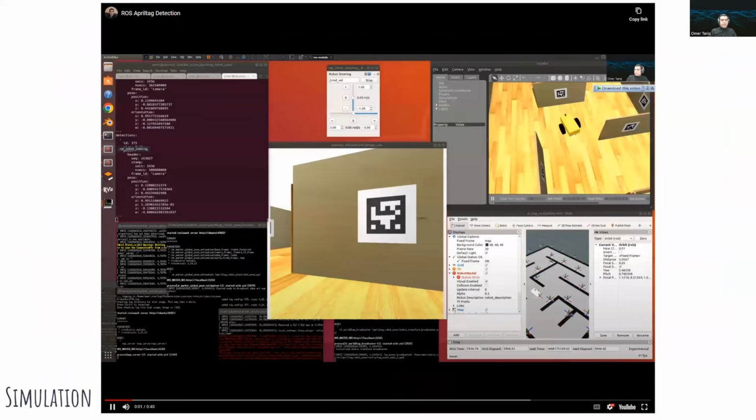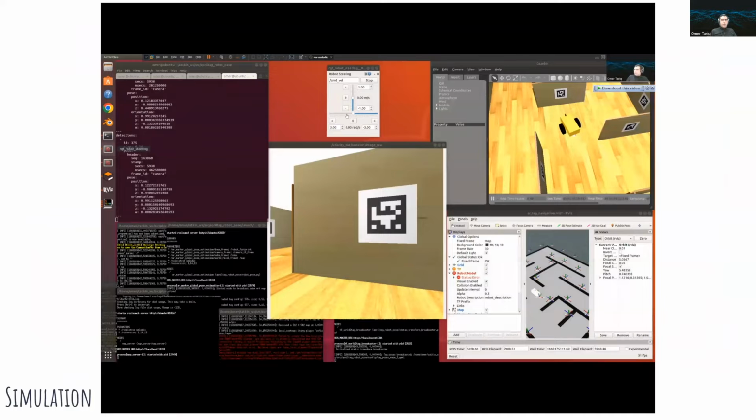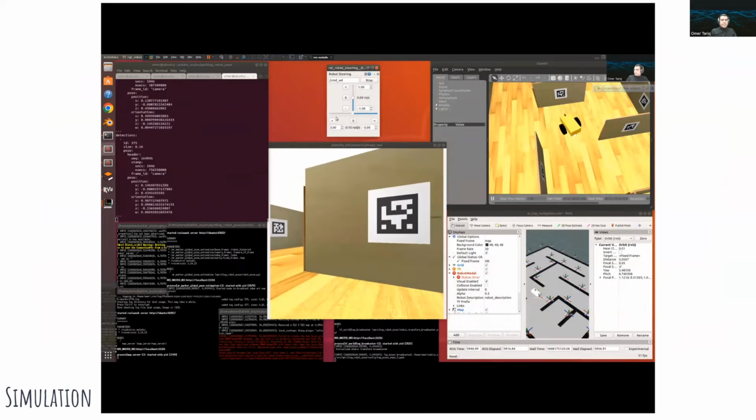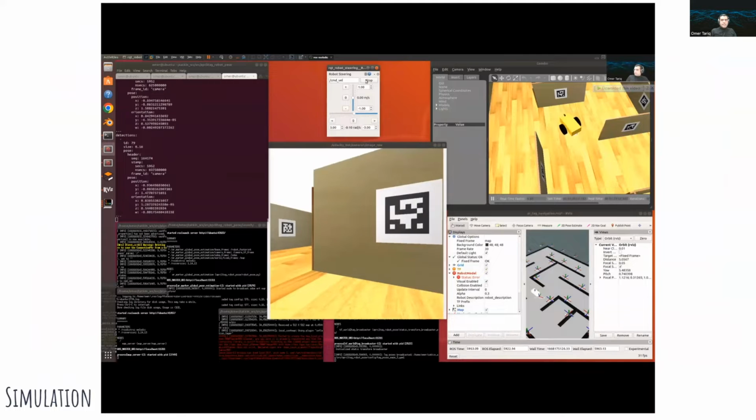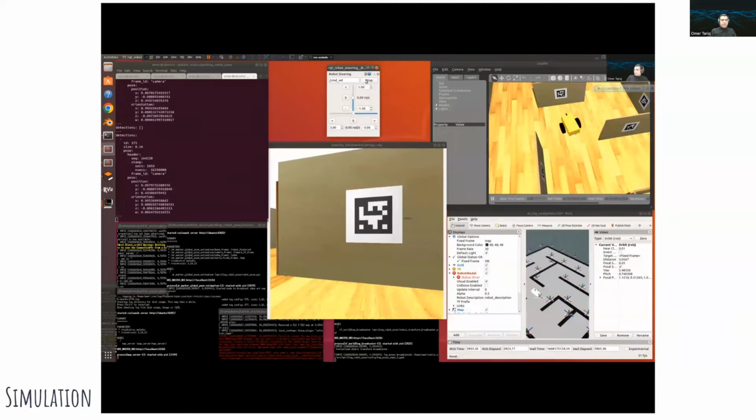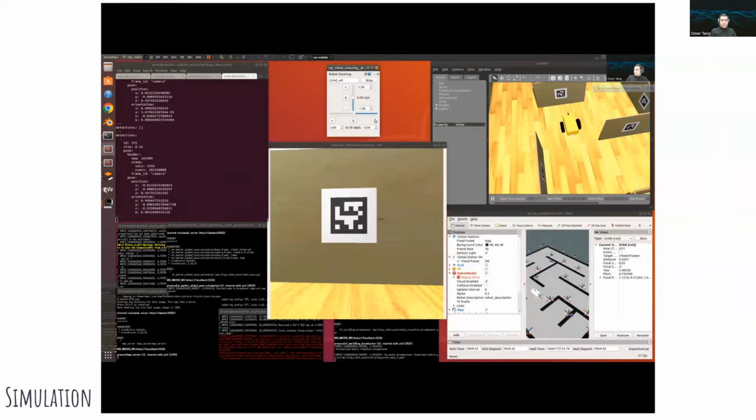This is a simulation of the environment in which the dynamic robot with an onboard camera is keeping track of April tags, and we can get the tag IDs, their position, and their orientation in XY coordinates. You can also see this on the left terminal. This is the first step to keep track of actions done by the agents on the cubes and boxes with April tags attached to them.